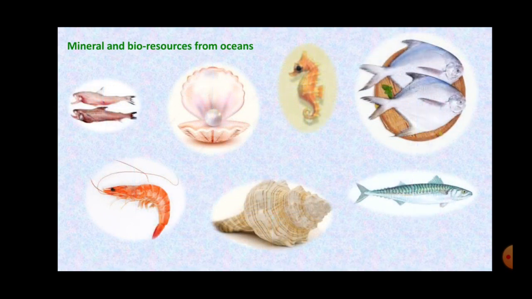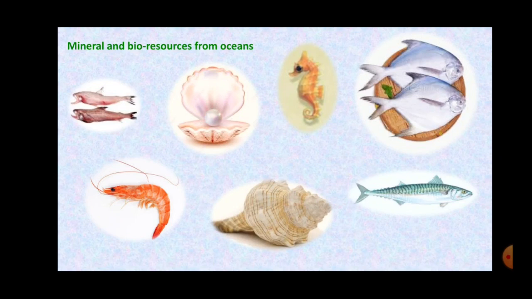We get different living organisms which are used as food from the oceans. Not only that, the tides, the waves, the kinetic energy of the water are used to produce a large amount of electricity.